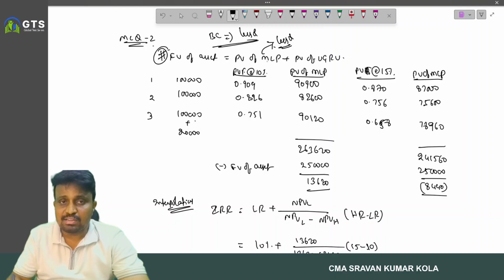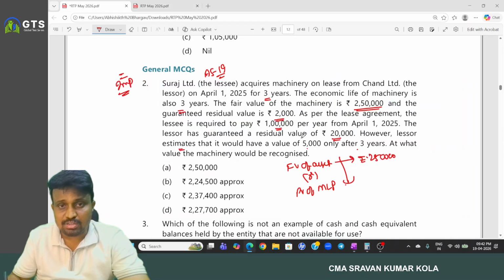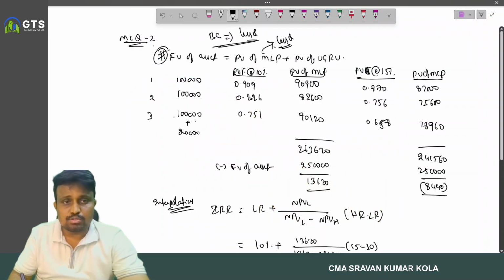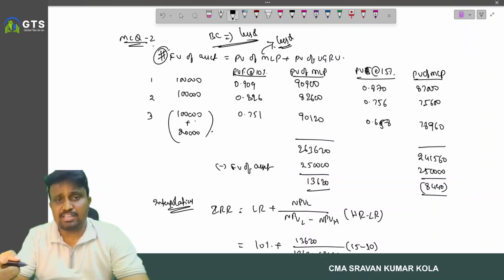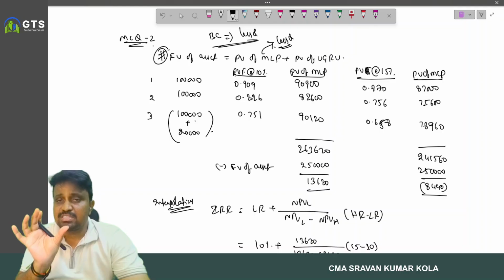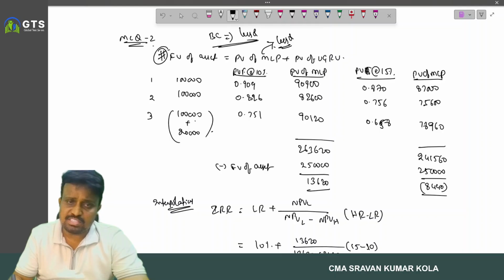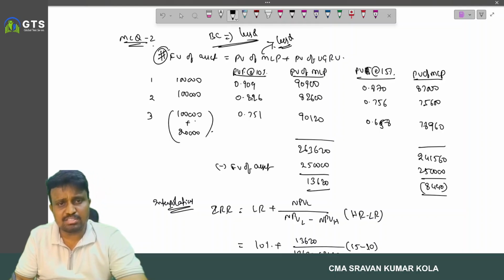1 lakh, 1 lakh, 1 lakh. And what is the guaranteed residual value in relation to the lessor? In case of the lessor, the guaranteed residual value is 20,000, for the third year. So then consider applying the trial and error method. First we compute the present value of MLP. Say we consider present value factors at 10%. These are the PV factors. Present value of MLP: 90,900, 82,600, 90,100.